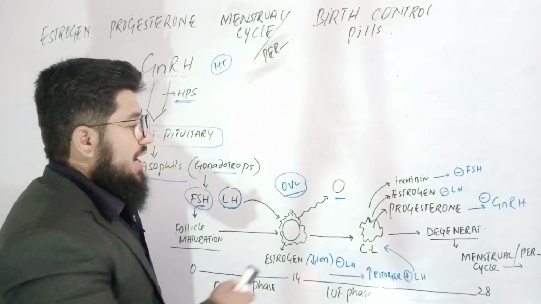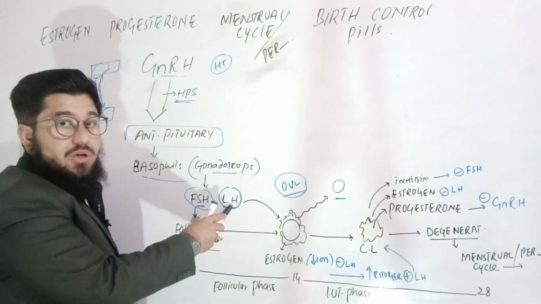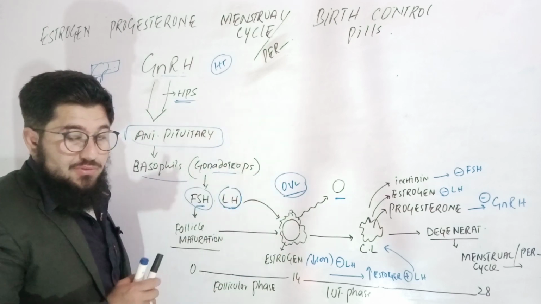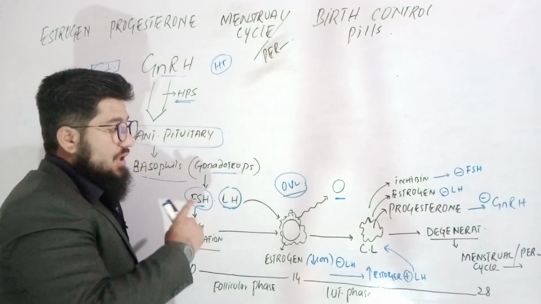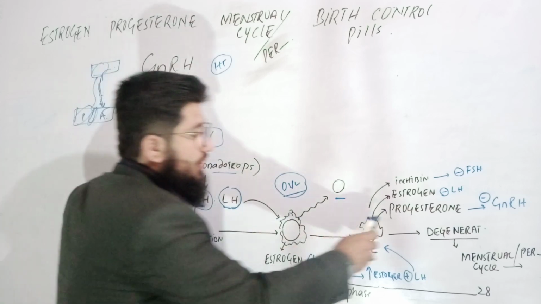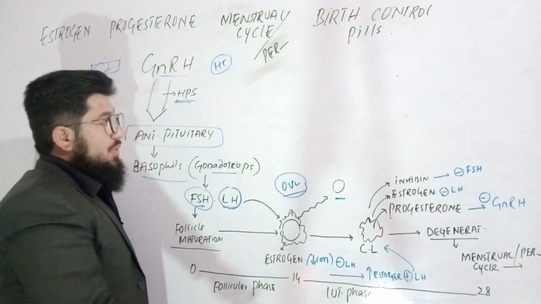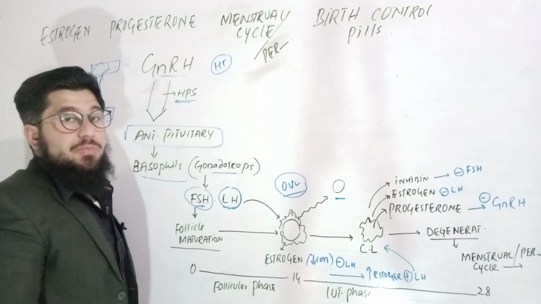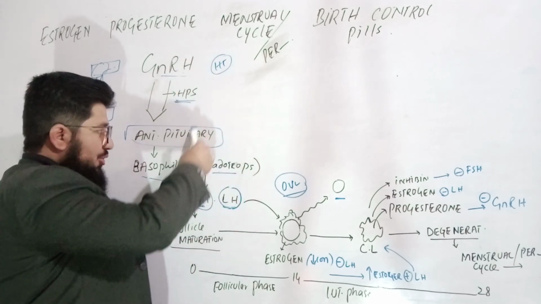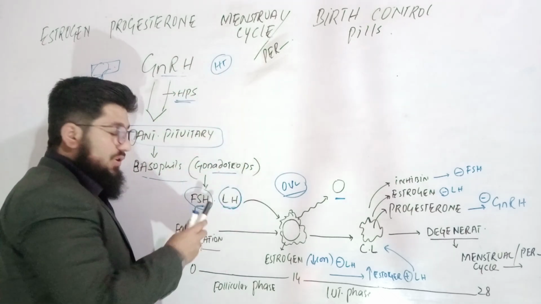Why? Because estrogen is inhibiting the luteinizing hormone, so no more ovulation will happen. The first ovulation that happened will remain. And when progesterone is released, it inhibits the gonadotropin releasing hormone, so there is a decrease in follicle stimulating hormone.